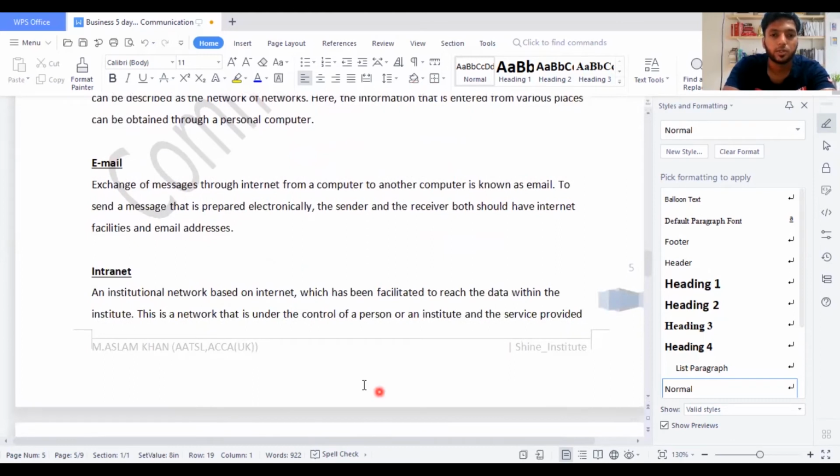Email: exchange of messages through internet from a computer to another computer is known as email. To send a message that is prepared electronically, the sender and the receiver both should have internet facilities and email addresses. So when you are communicating today, even email, you can send it through phone. It's not a must that you need to have a computer, but you need to have one particular thing to send the email. You need to have internet. So internet is very common among people. I hope email is a very easy way of transacting.